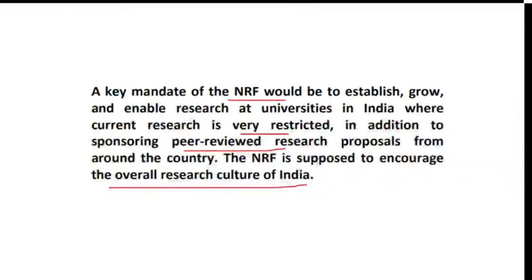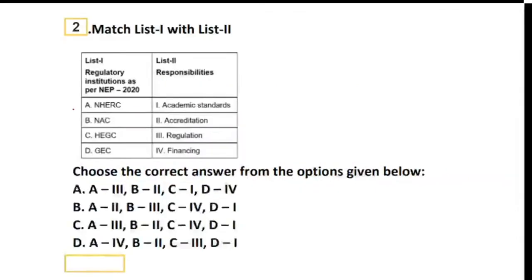Going ahead, for question number 2, we have to match the following. We have regulatory institutions as per National Education Policy 2020, given in the form of acronyms: NHERC, NAC, HEGC, GEC. What is the responsibility of each of these? You have to understand what each institution is and what its responsibilities are.